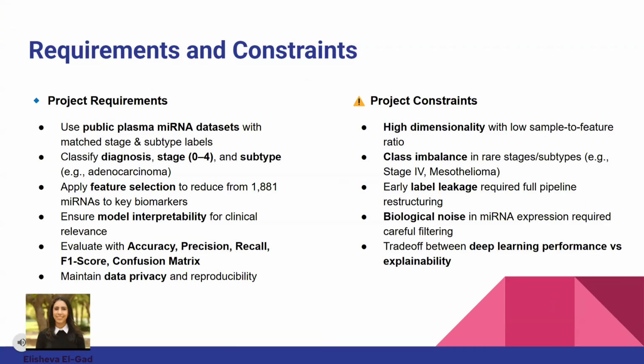Constraints included high dimensional data, over 1,800 microRNAs per sample, imbalanced classes, some stages and subtypes had fewer samples, or label leakage concerns, which we resolved in pre-processing. Our design needed to balance model accuracy with biological interpretability.